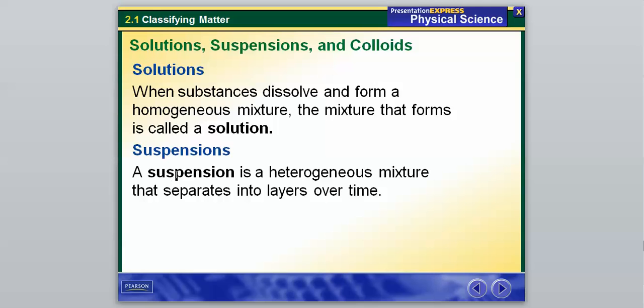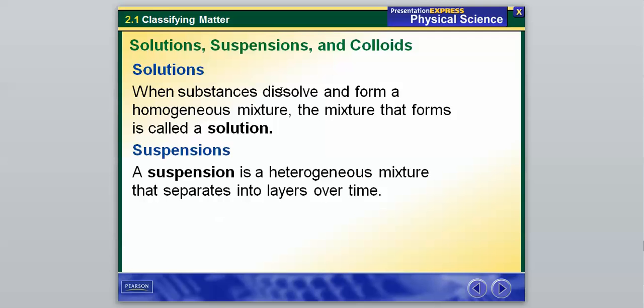And a suspension is a heterogeneous mixture that separates into layers over time. My easy example for this one is Italian dressing. If you see it in the clear bottle, the oil separates from all the different flavoring. You always have to shake it up before you use it, because if you don't, you might just get one big nasty bite of oil or some big burst of Italian seasoning that might not taste the best on its own. So that is my good simple example of a suspension. If you leave it long enough, it separates into layers.